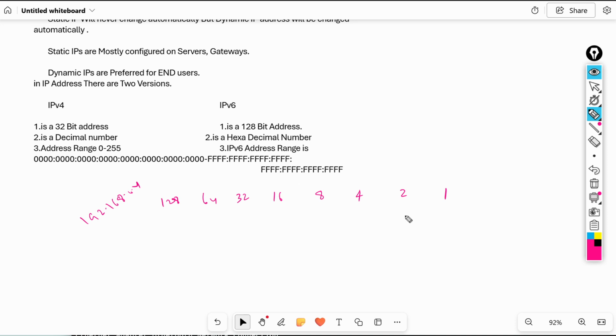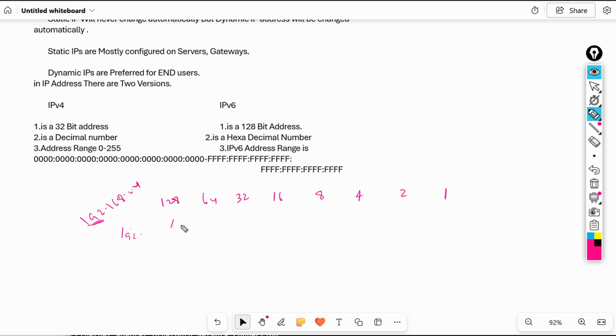These numbers go from right side to left side: 1, 2, 4, 8, 16, 32, 64, 128 only. The first number in the IP address is 192. We convert this number into binary. If we add some numbers, we get 192: 128 plus 64 equals 192.